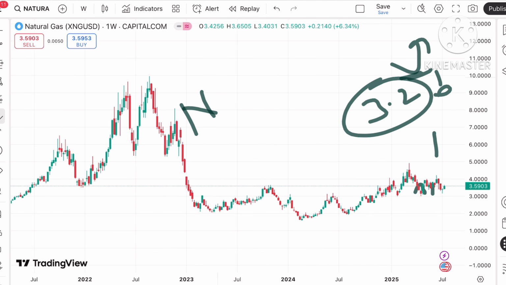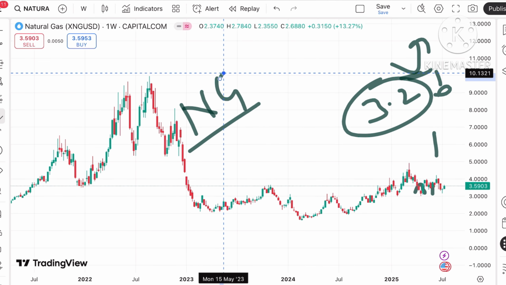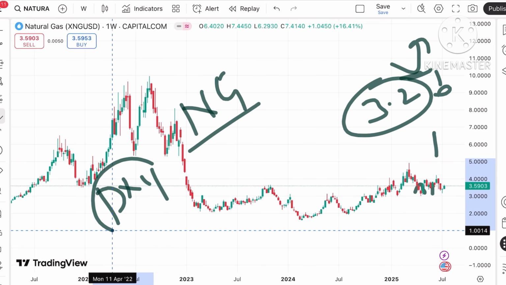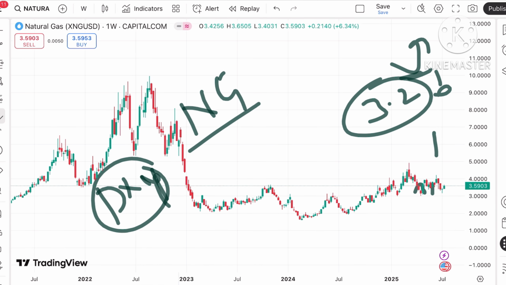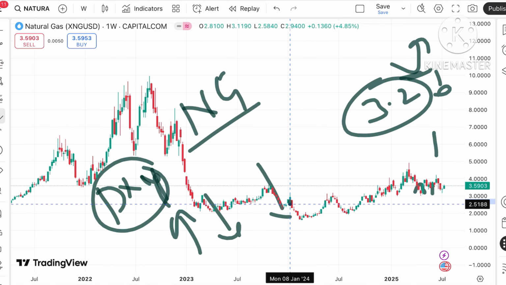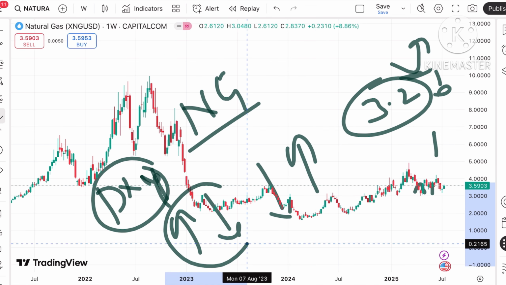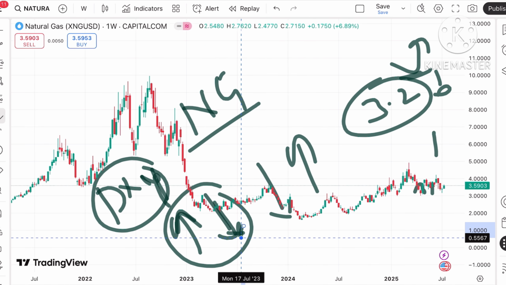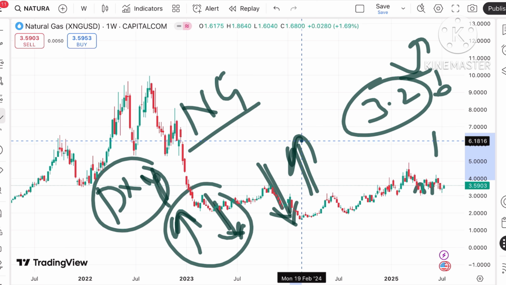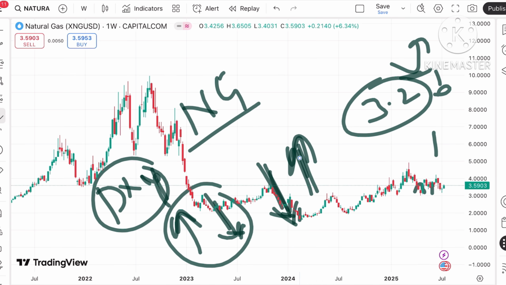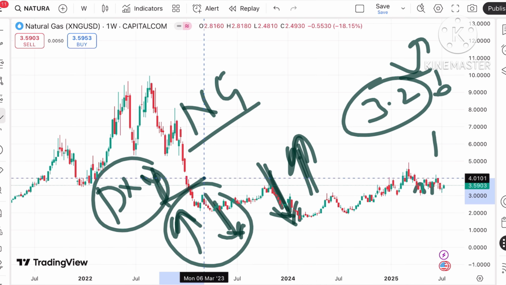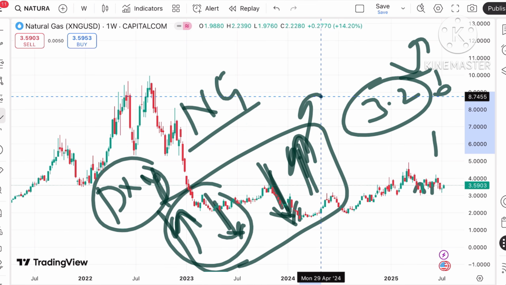The price of natural gas depends on a lot of factors. One of the factors is the dollar index. I'll explain with the help of the dollar index, because they are inversely related to each other. When the dollar index rises, we see the natural gas price come down. When it starts going down, we see the natural gas price go up. But sometimes they both move in the same direction.